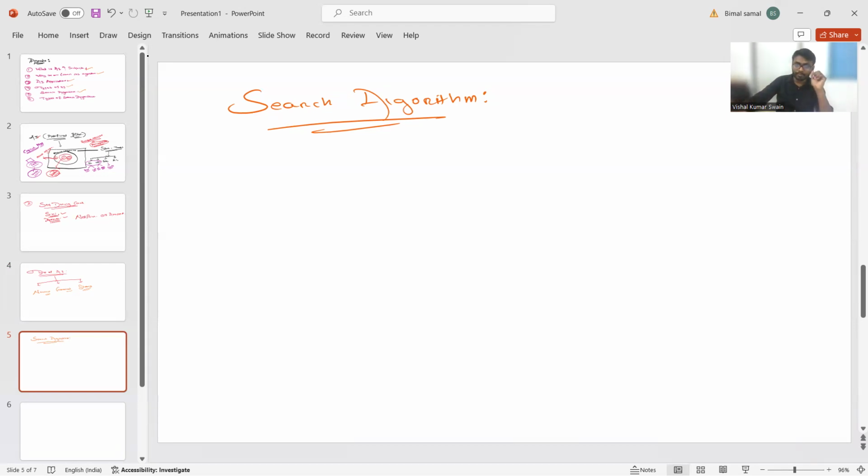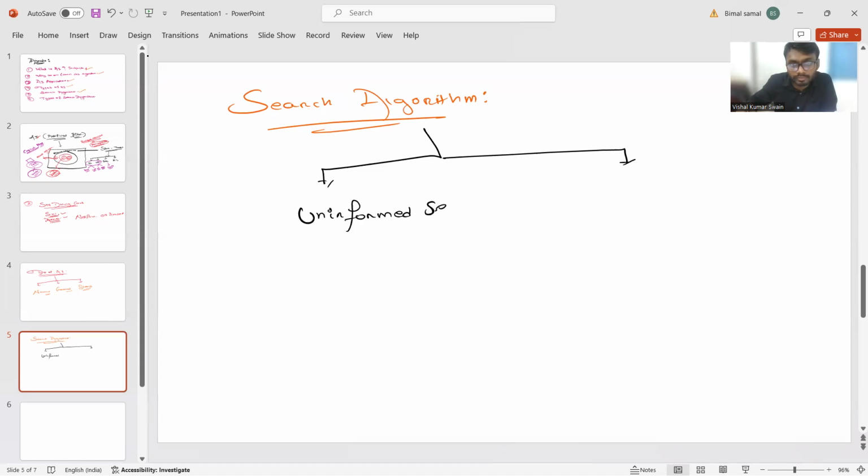So here, now we are coming to the actual topic. In our GATE syllabus, there is the search algorithm. There are two types of search algorithm: one is uninformed search, and the next one is informed search.